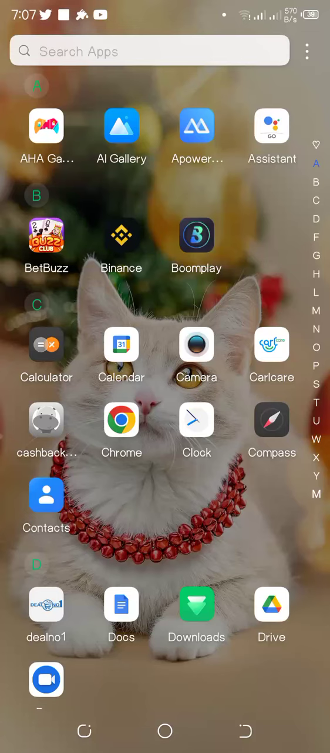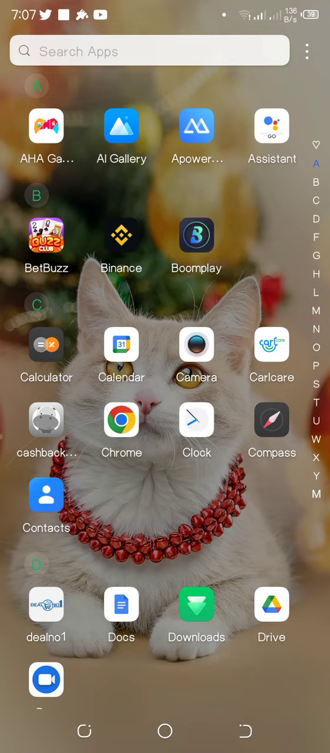Hello guys, my name is Castor, and today I'm gonna show you how to install Termux on your Android phone. You must have Android version 5 and above to install Termux on your phone.